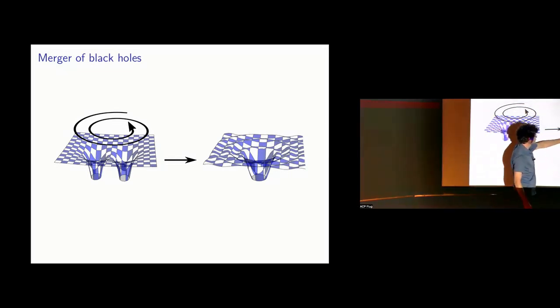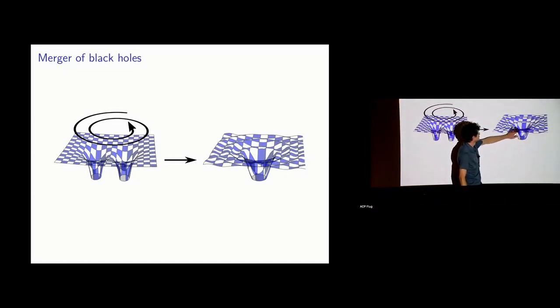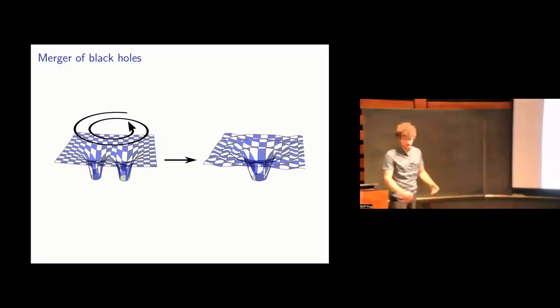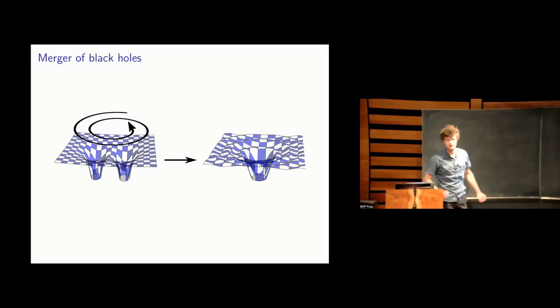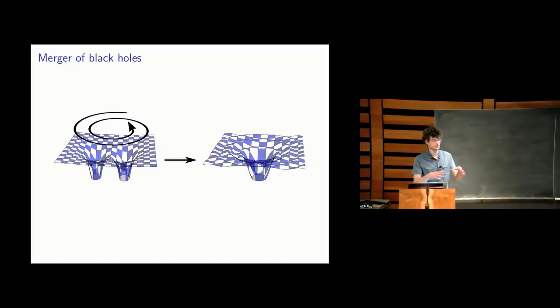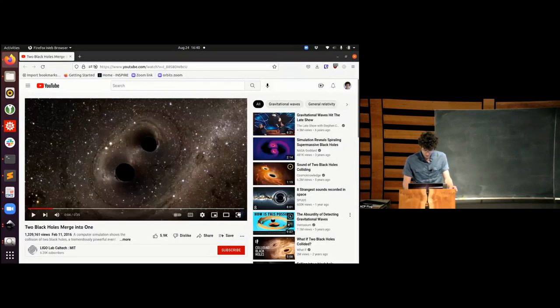Then eventually, they will form one black hole, one horizon, somewhat larger horizon, together with ripples in the space-time that emanate out from that point. Think about throwing a rock into a pond or something like that. There will be some ripples that propagate out. The LIGO detector actually measured these ripples in space-time. So this is an incredible process, and I want to show you a simulation from the LIGO experiment.